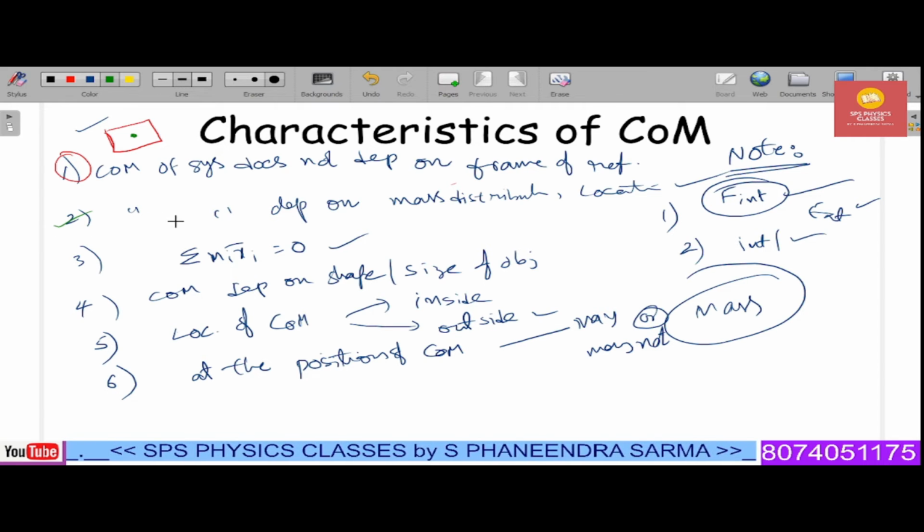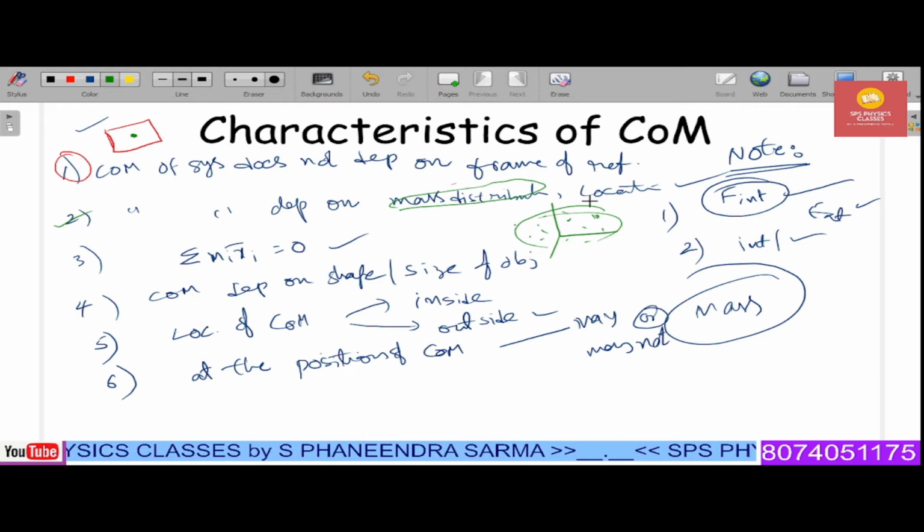Second point is, the COM depends on the mass distribution and where it is located. In the given coordinate system, suppose these are all the massive particles. If the massive particles are interchanged to different positions, the final location of the center of mass also changes. Therefore, it depends on the distribution of mass and also on the location. If the heavier masses are very near the origin, then the center of mass is in the surroundings of the origin. That's it.